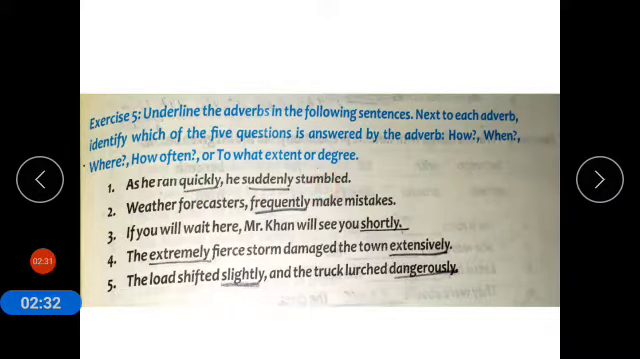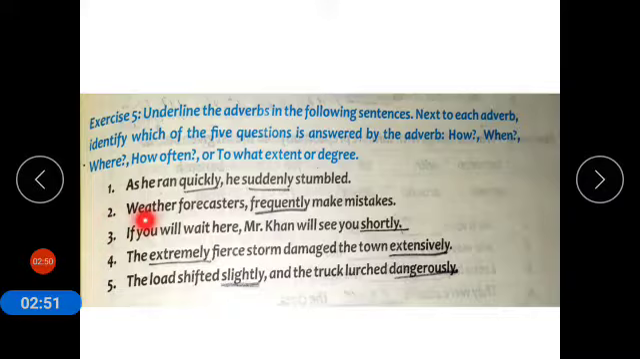He suddenly stumbled. So over suddenly you have to write question when. So when he stumbled, कब वो लड़खड़ाया? He suddenly stumbled. So you have to write when over suddenly.